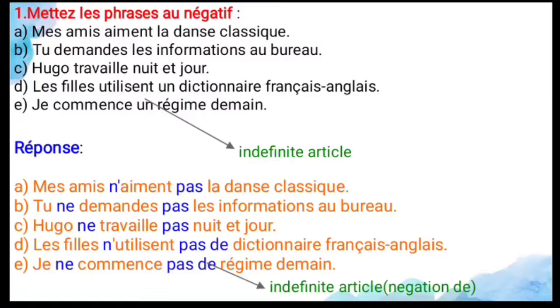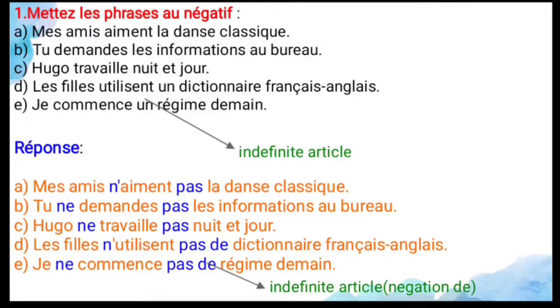And the fourth one is les filles utilisent un dictionnaire français anglais. So the girls use a dictionary, that is a French to English dictionary. So the answer is: les filles, it's the subject, and n apostrophe, because utilisent is a verb that begins with a vowel, so you use n apostrophe. So les filles n'utilisent pas de dictionnaire français anglais. Here dictionnaire has an indefinite article, so you use de only.